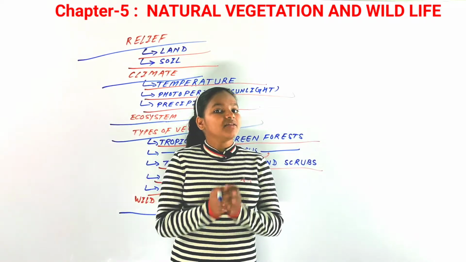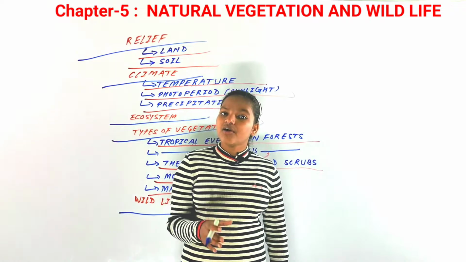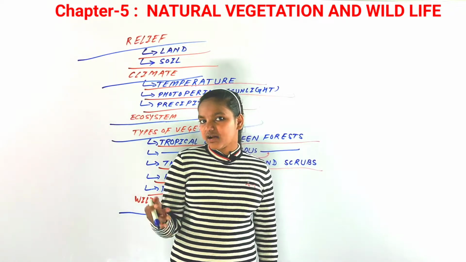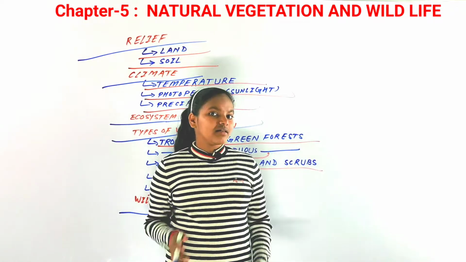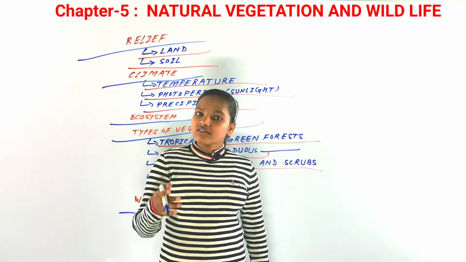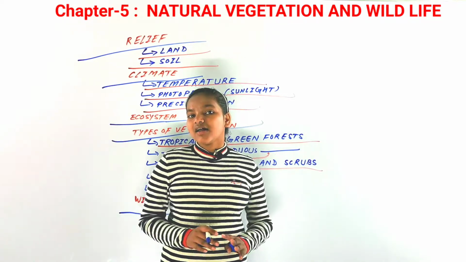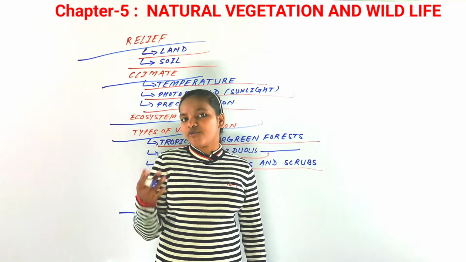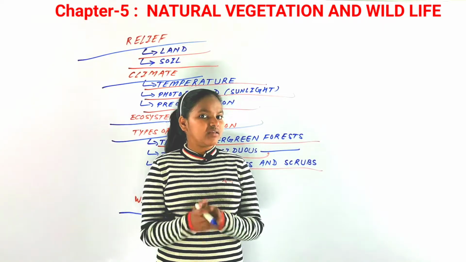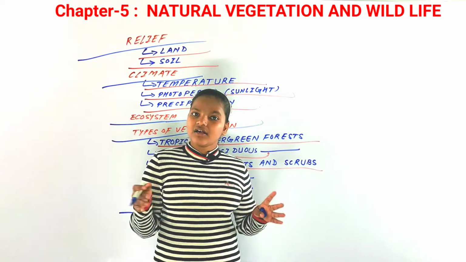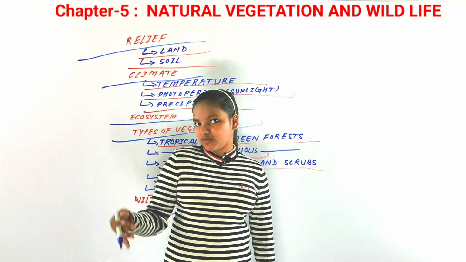And if we talk about the coastal areas, then the most important animals found in the coastal areas are the crocodiles, the gharials and the turtles. Now gharials are a species of crocodile that are seen nowadays. So you could say crocodiles and gharials, you don't have to mind that much.